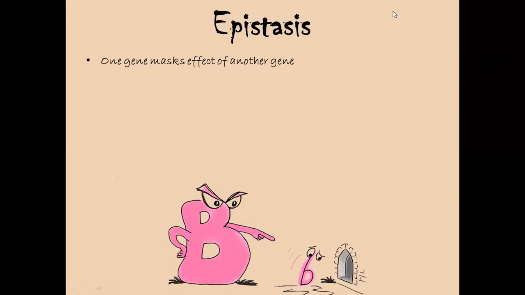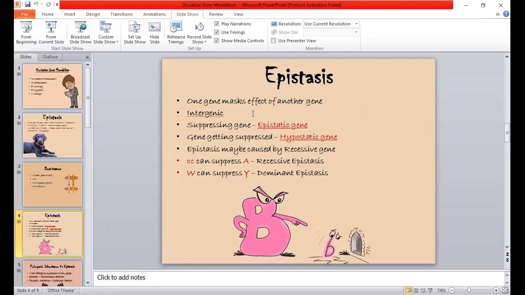So when we talk about epistasis, this effect is basically intergenic, because it is between two different genes, between two different homes. Now the boys of two different homes are involved. The next thing is the suppressing gene, the gene that is suppressing the other one. For example, two guys of another gene of another home came and dominated over the elder brother of our home, right?